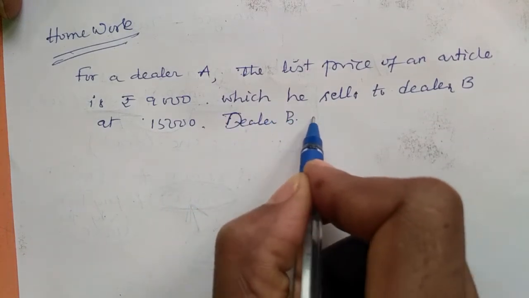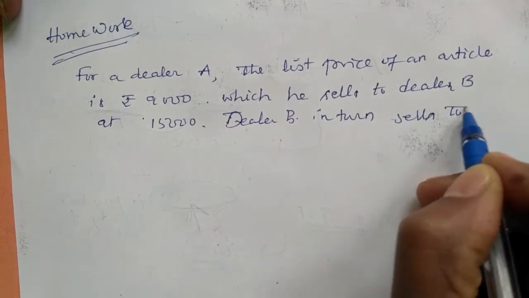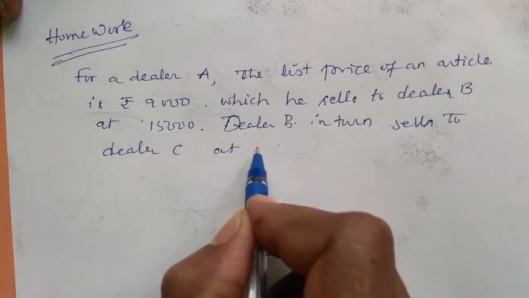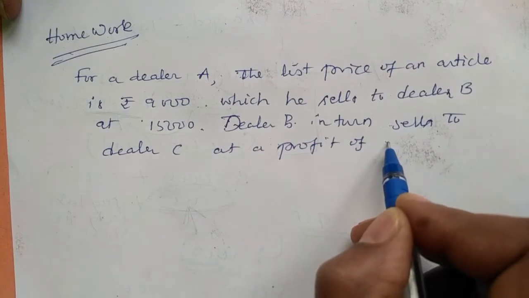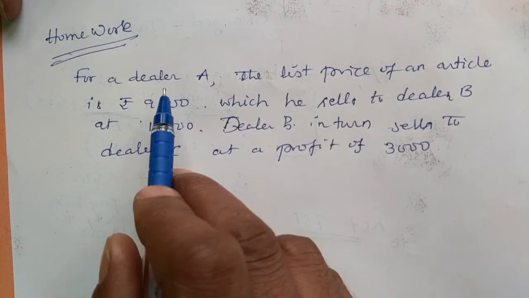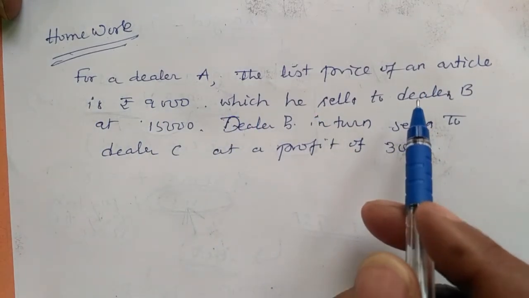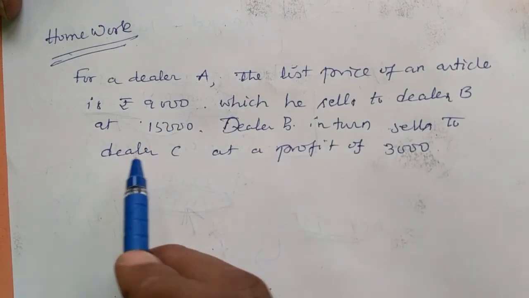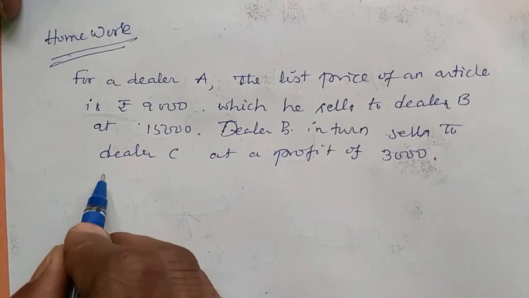Dealer B in turn sells to dealer C at a profit of 3,000. So for dealer A the cost price is 9,000. Dealer A sells that article to dealer B at 15,000. Dealer B in turn sells that same article to dealer C at 3,000 rupees profit.